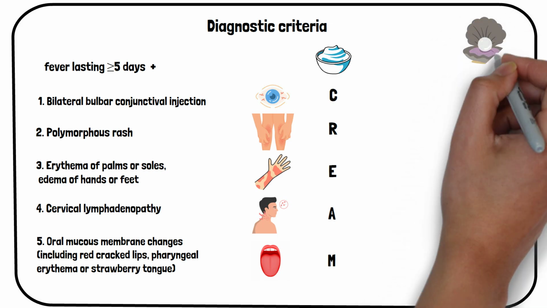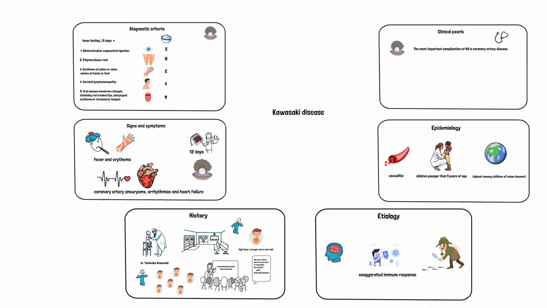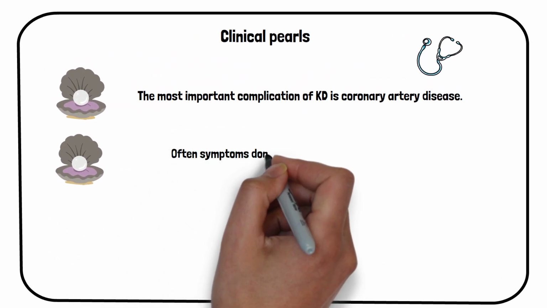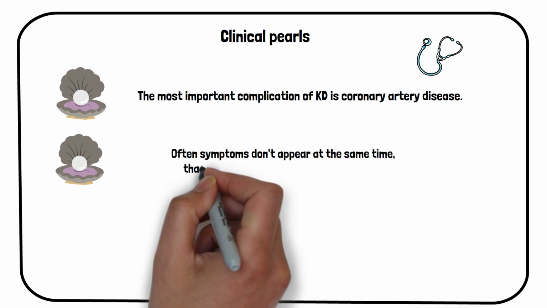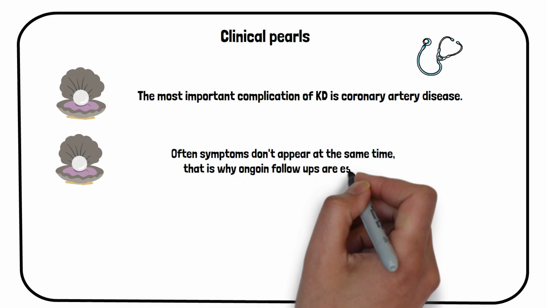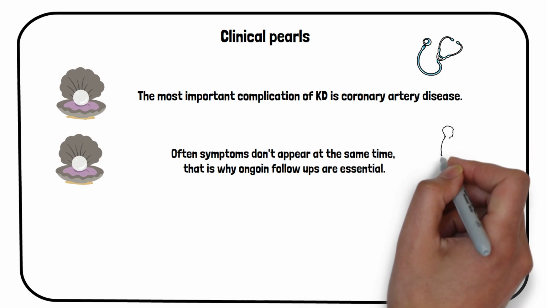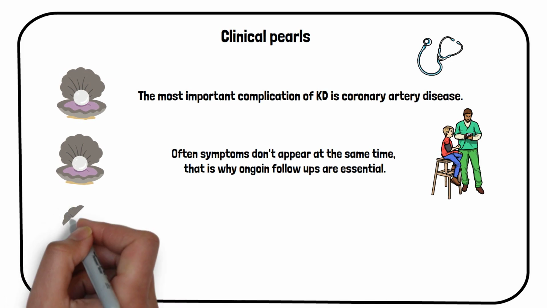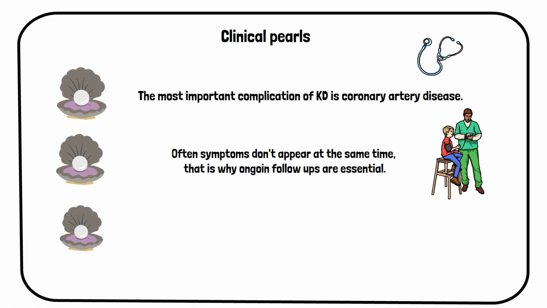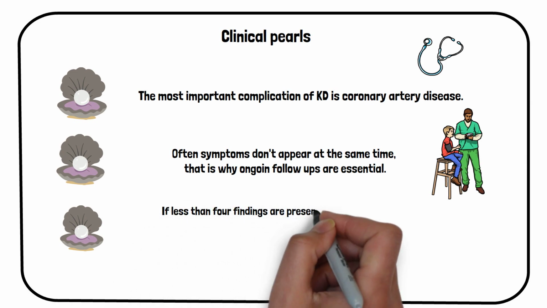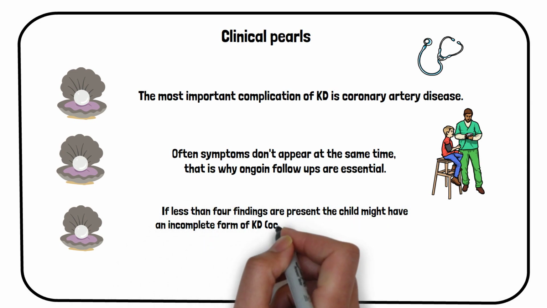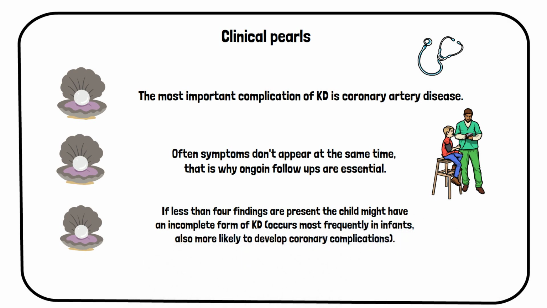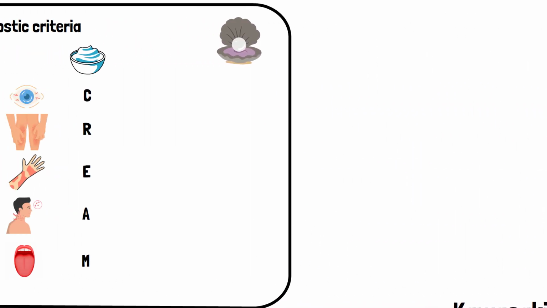Wait, we have another Pearl Alert. Let's switch panels for a moment. Diagnosing Kawasaki disease can be difficult in the first few days of the illness when only a few classical findings are present. Also, a lot of the time, symptoms don't appear at the same time, which is why ongoing follow-ups are essential. If less than 4 findings are present, the child might have an incomplete form of disease. Incomplete disease occurs most frequently in infants, who are unfortunately more likely to develop coronary complications.